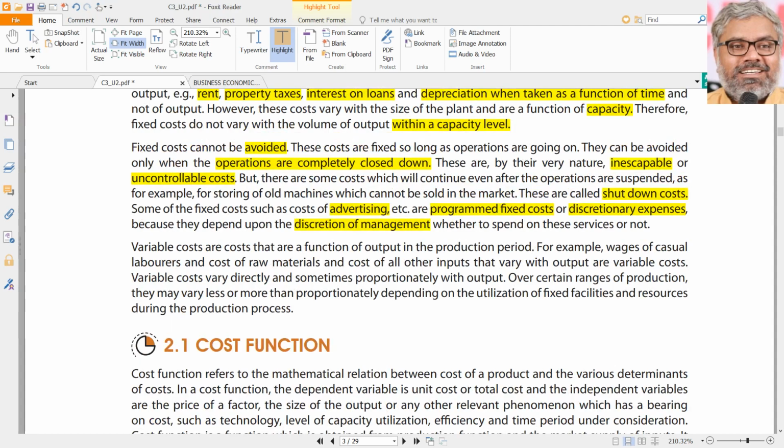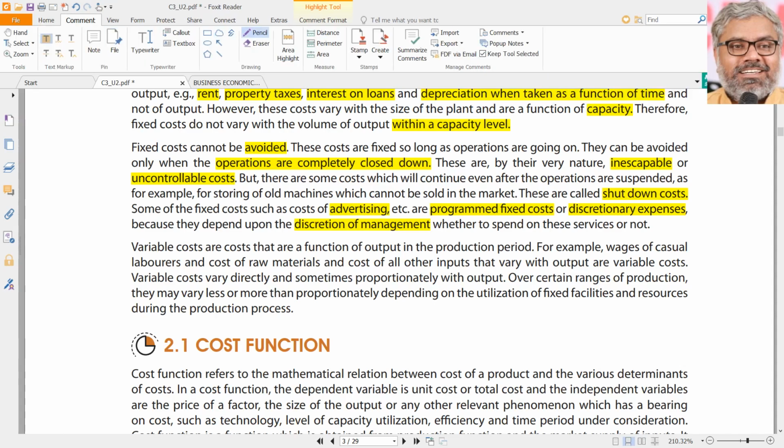A lot of discretionary expenses can be there in addition to advertising. For example, research and development. Research and development is a very popular discretionary expenditure because a lot of companies will not spend on research and development if the overall profits are not really encouraging. So research and development, staff training. Training is one of the common expenses which the companies will incur, and that is also discretionary expenditure.